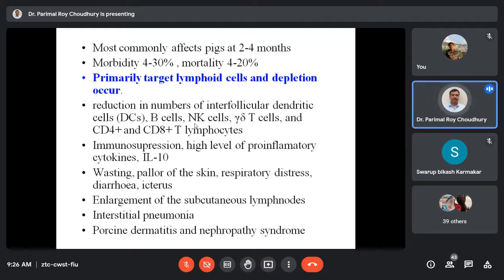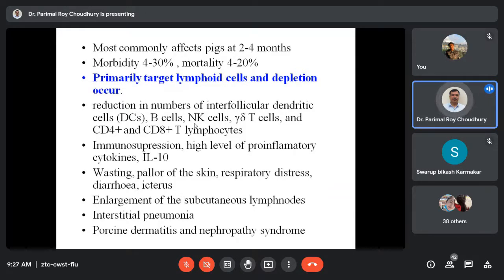Okay, so that is clinically reflected by some symptoms like wasting syndrome, pallor of the skin, then anemia will develop, respiratory distress and diarrhea, jaundice. These are different consequences that you can see, but they appear gradually in the animal.